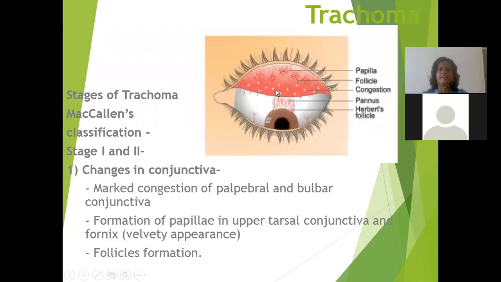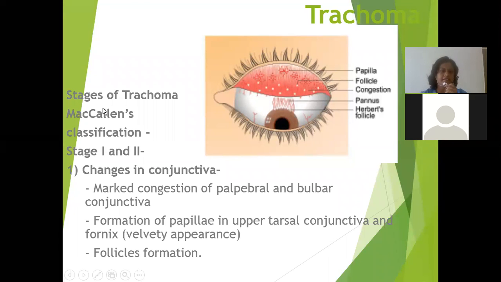So when we see the diagrammatic representation of trachoma, this is the papilla. These are the follicles, the white ones. These white dots are follicles, and these small red dots are papillae. And this redness is congestion. And these lines are a pannus, and below the pannus there is a Herbert follicle.